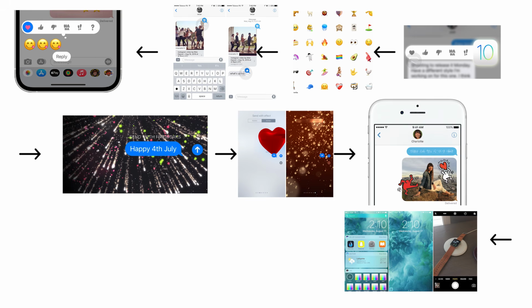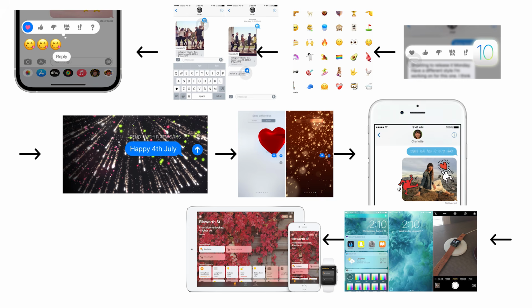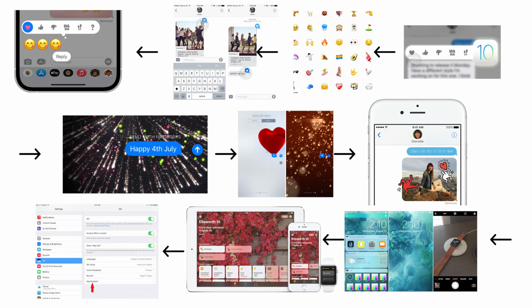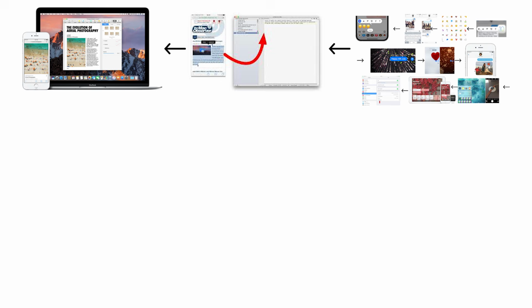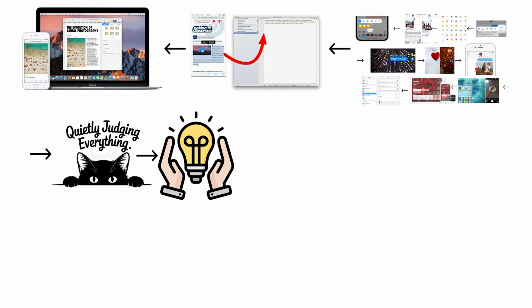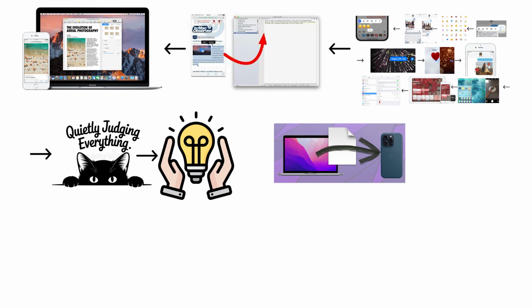The update also redesigned the lock screen, added a Home app for smart home control, and opened Siri to third-party developers for the first time. Universal Clipboard, copy on iPhone, paste on Mac, arrived quietly and became one of the most useful things Apple ever shipped. The next update changed the most used interface element on the entire phone.